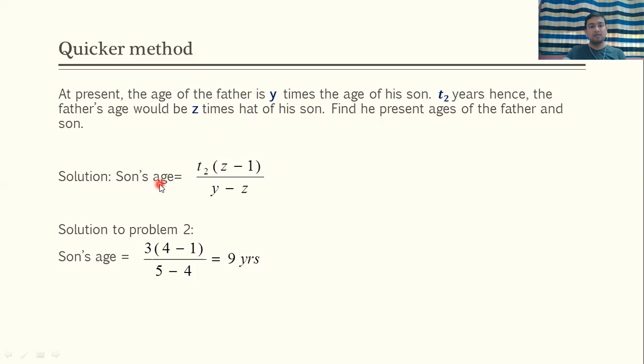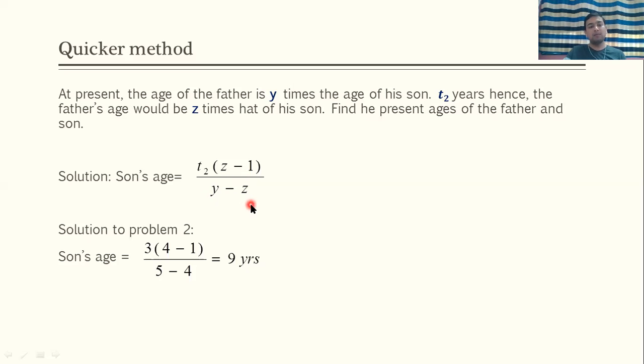The solution will be: son's age you can directly calculate using this formula, t2 in bracket z minus 1 upon y minus z. What is t2? t2 years after. What is z? t2 years after, father's age will be z times that of his son. And what is y? At present father's age is y times that of his son. So you can use this formula, t2 in bracket z minus 1 upon y minus z.